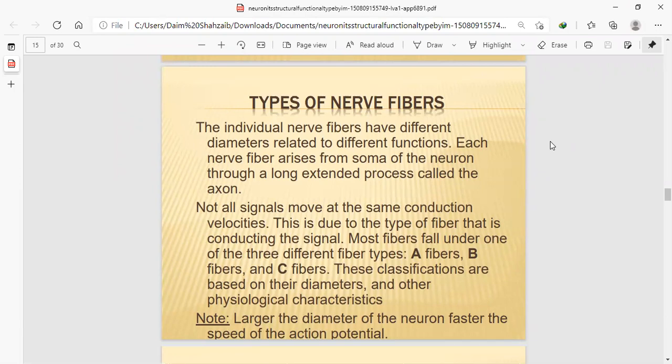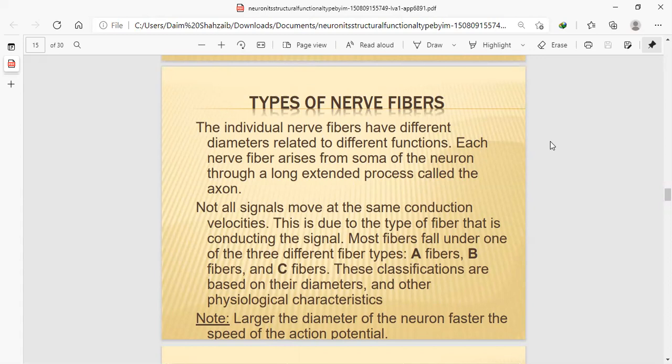Not all signals move at the same conduction speed. When signals transmit from the body, they are not transmitted to only one part; they go to different parts of the body via different neurons, different motor neurons.